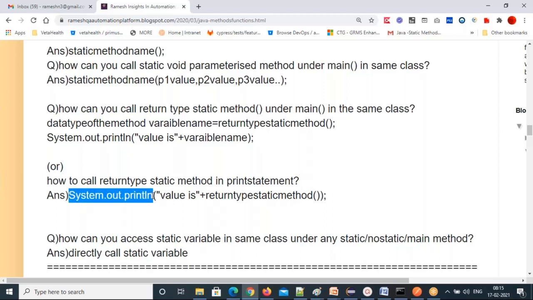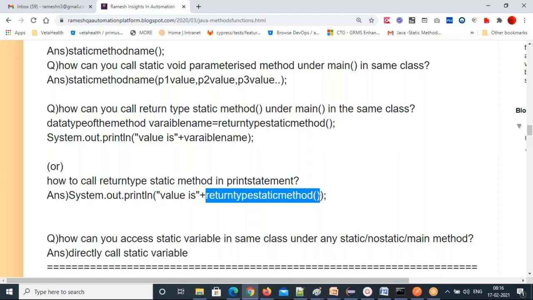System.out.println. Write the System.out.println. So what is the value? You write around some readable statements plus the joining operator. Return type static method name you write directly in the print statement. But don't write void methods in the print statement, because a void method doesn't return a value.